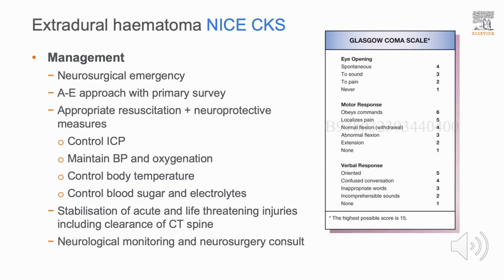It's essential to maintain blood pressure, oxygenation, temperature, blood sugar and electrolytes within homeostatic levels, and there should be stabilization of any other acute and life-threatening injuries, including clearance of the C-spine. It is essential to have close ongoing neurological monitoring and a neurosurgical consult in any intracranial hemorrhage. Again, with reference to the Glasgow Coma Scale, close neurological monitoring is essential.